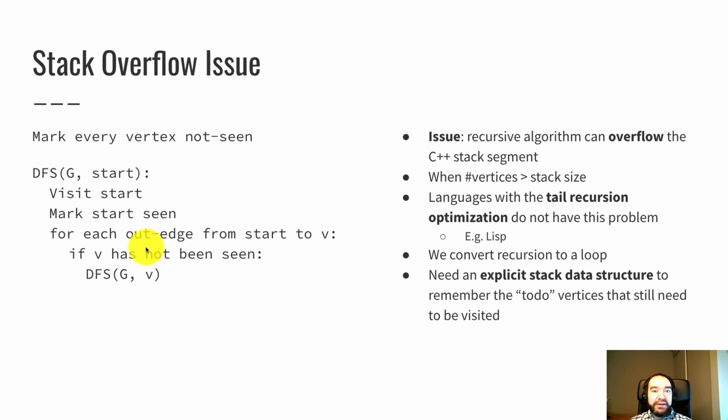We still need to keep track of which vertices still need to be seen. That's being done automatically with the control stack and the recursion. When one of these for loops ends and we return out of a depth first search call, we return back to the parent call, and that keeps track of what work still needs to be done. If we switch to a loop, our algorithm has to keep track of that itself. So we're going to have to add a data structure to keep track of that, and it's going to be a stack to mimic the stack behavior of the control stack in this recursion.